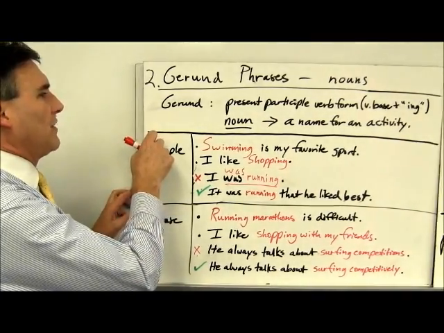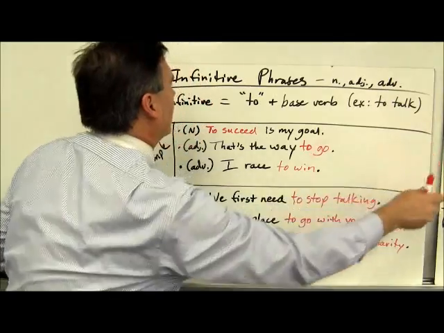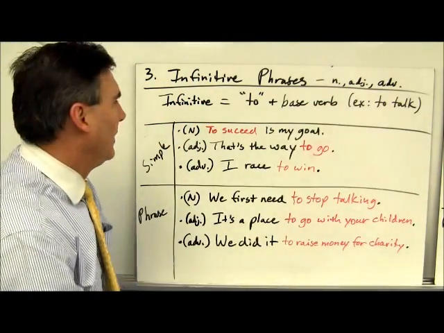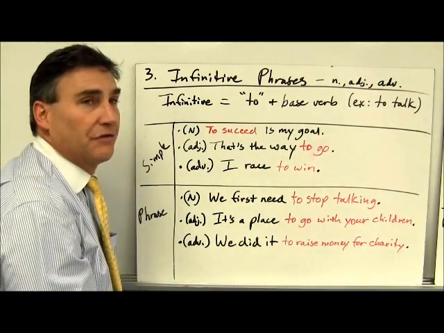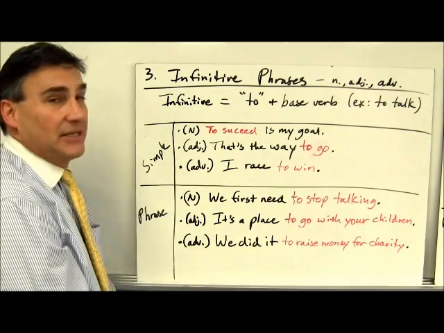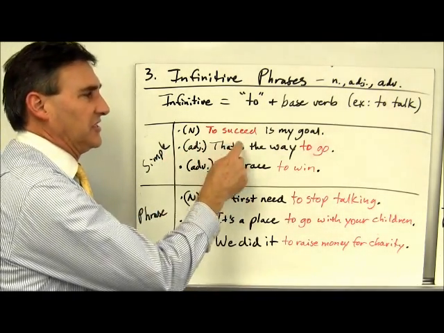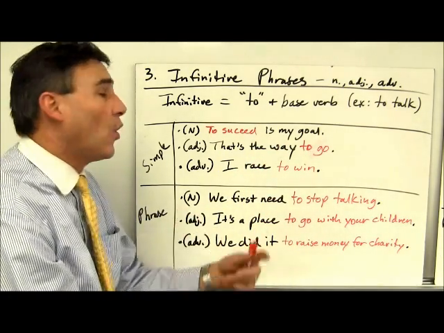Let's now move along to that third one, the infinitive, and talk about it for a moment. An infinitive phrase can serve as a noun, adjective, or adverb. It's based on the verb base, the base verb, with to in front of it. To talk, to see, to walk being examples. Let's take a look at some simple forms of infinitive alone, not a phrase. Here it is in noun form. To succeed is my goal. To succeed, it's the subject. It's what is the goal.